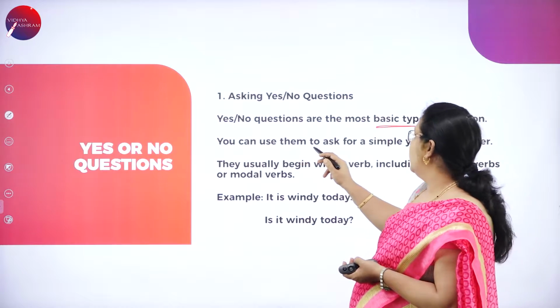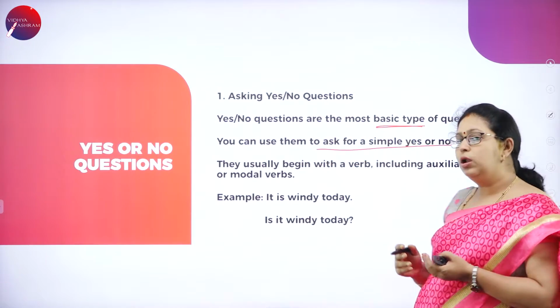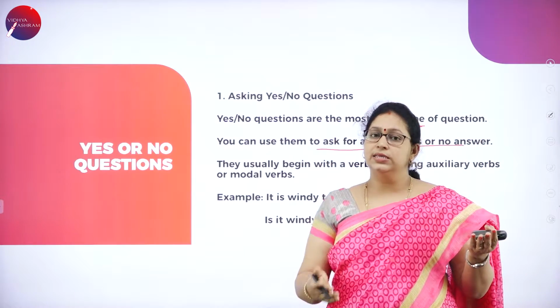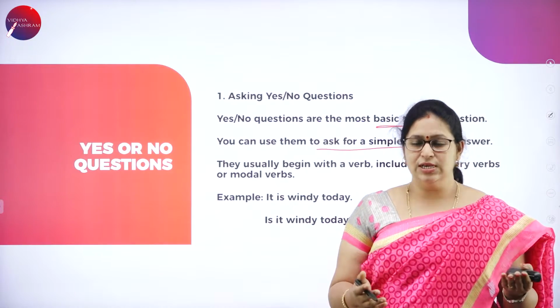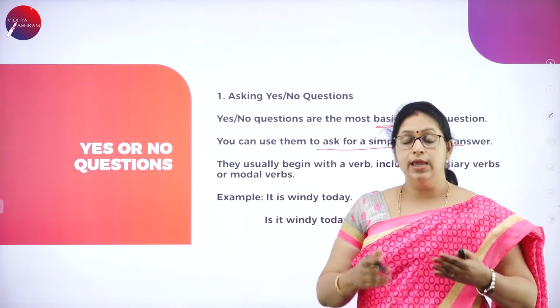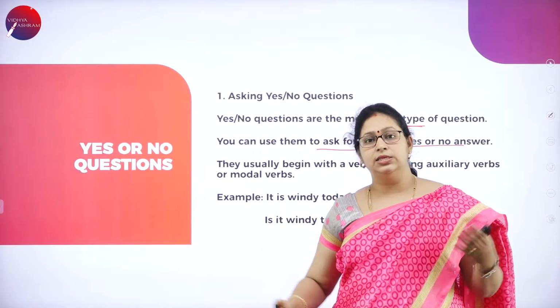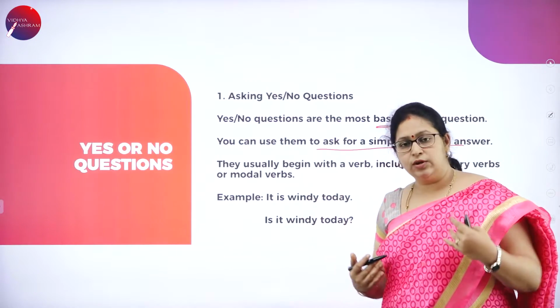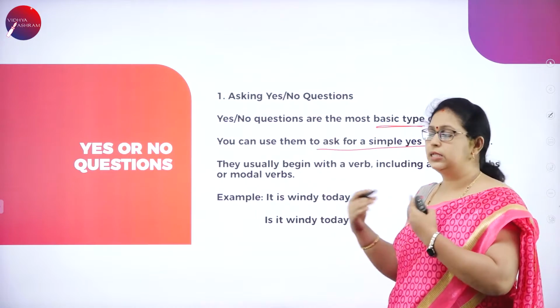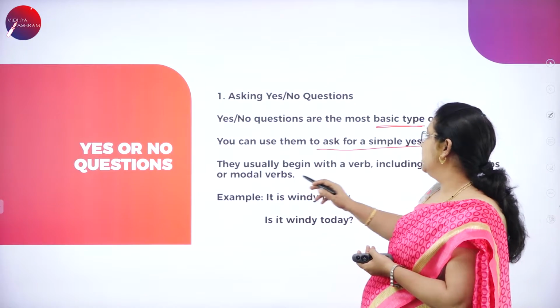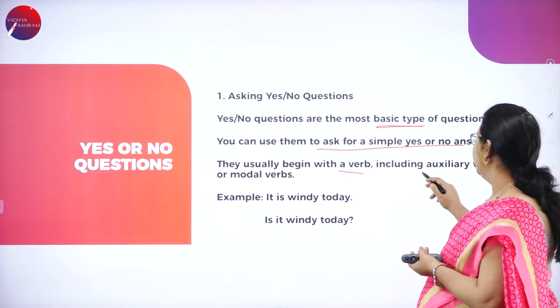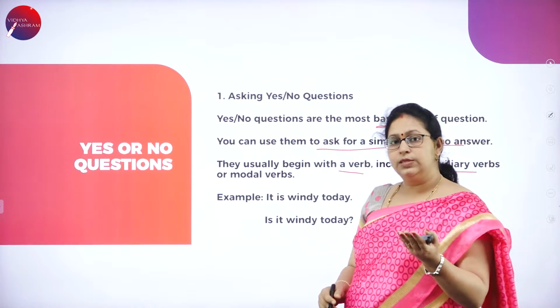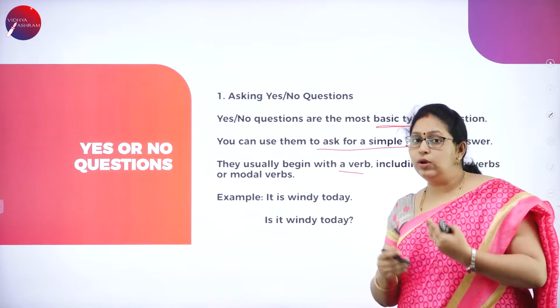You can use them to ask for simple yes or no answer. If you are asked, are you going to the college today? Just say yes or no. You don't give a descriptive answer, giving reason and all, isn't it? So, we expect only yes or no by asking such questions. They usually begin with a verb including auxiliary verbs. As I told you, are you late?